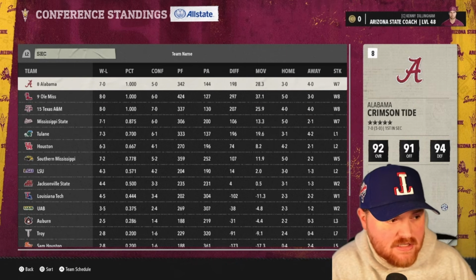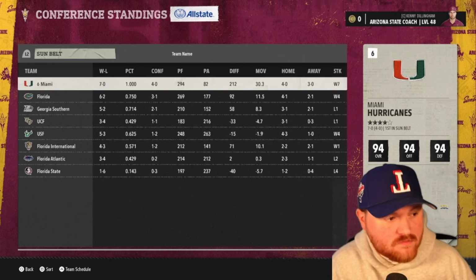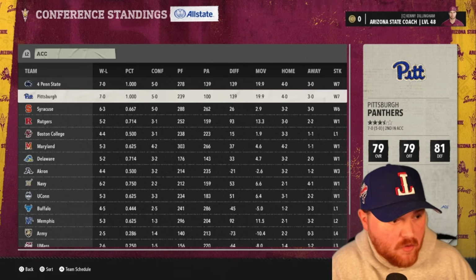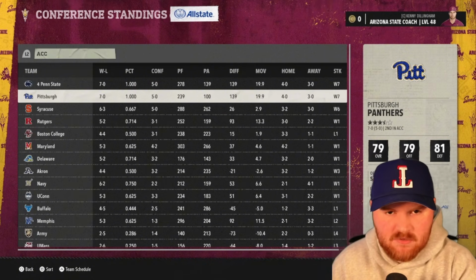Pac-12, probably going to be Oregon, USC. The SEC is pretty common. The Sun Belt, interesting. And then, yeah, the ACC has a couple. Pitt could be a very good team there as well. So let's sim to the conference championship games and see what's going on.